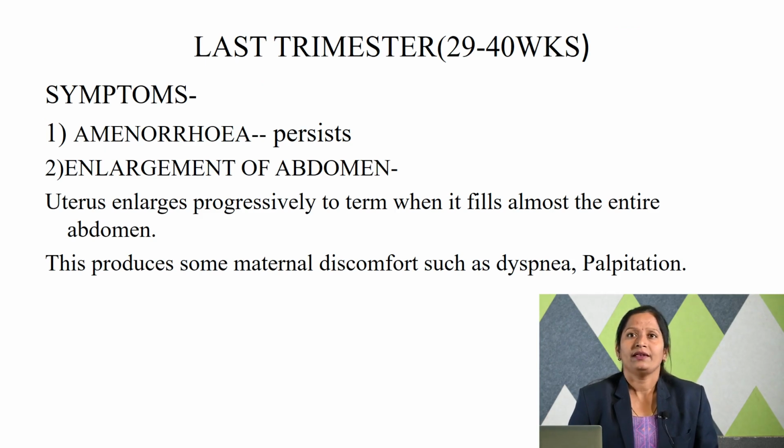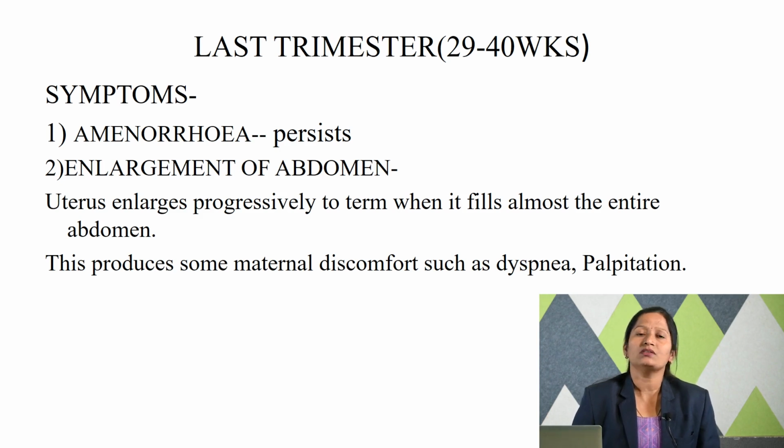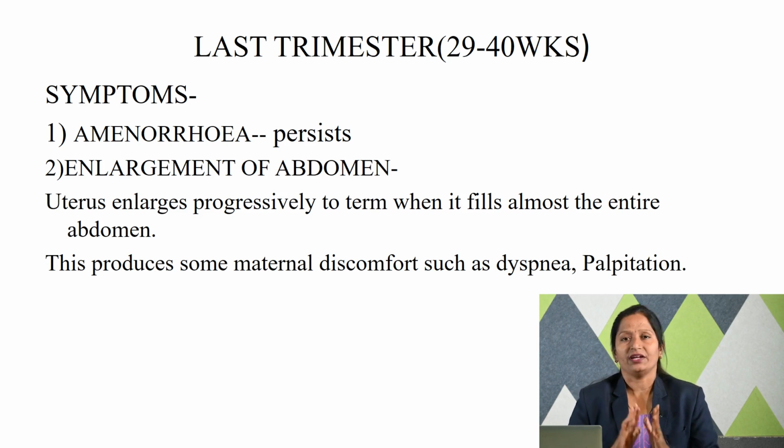The next one, last trimester changes will be there between 19 to 40 weeks, the last 3 months of pregnancy. Same symptoms: amenorrhea will be continuous, enlargement of the abdomen, uterus enlarging progressively to term when it fills almost the entire abdomen, meaning the whole abdomen is now filled by the baby.